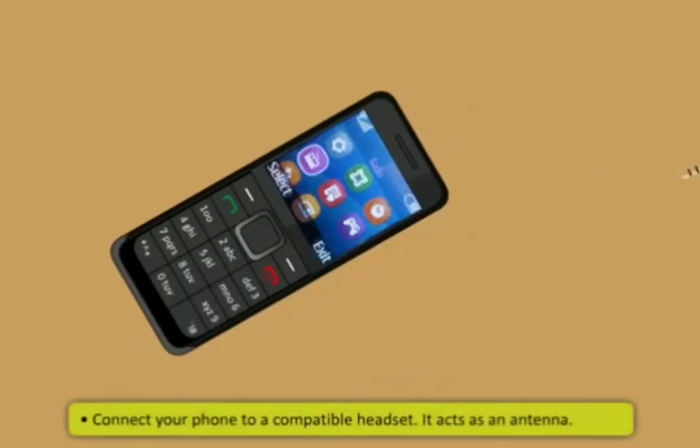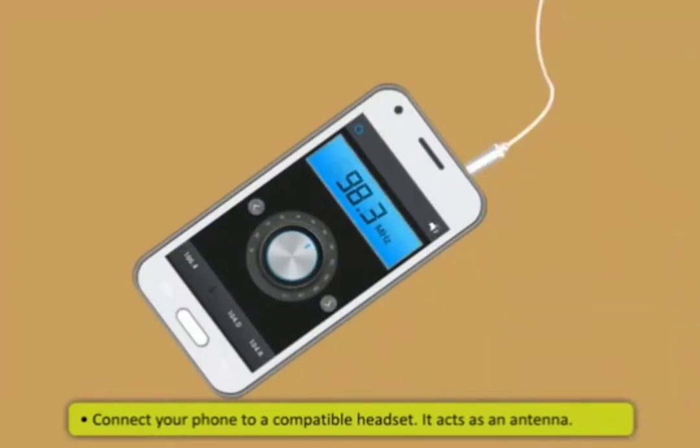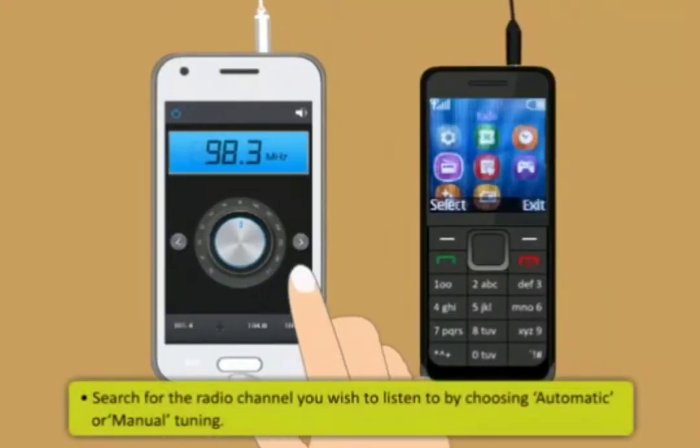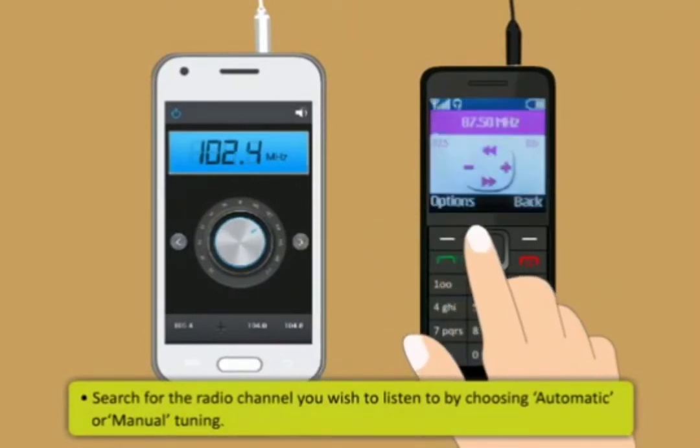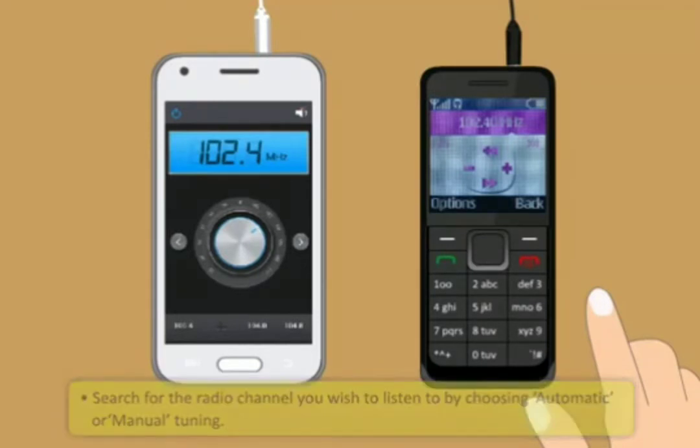Next, connect your phone to a compatible headset. It acts as an antenna. After that, search for the radio channel you wish to listen to by choosing Automatic or Manual Tuning.